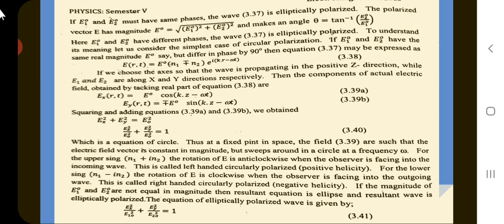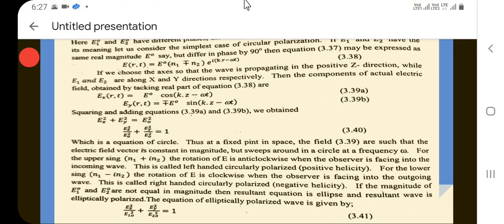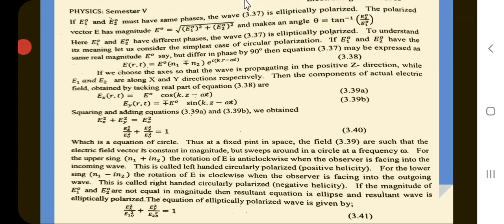If E10 and E20 have different phases, the above wave is elliptically polarized.